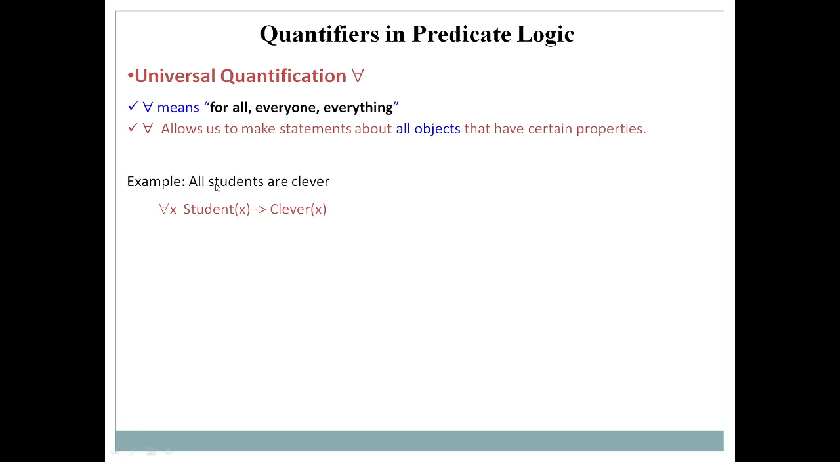Try to understand this statement: all students are clever. How to represent it? We make use of inverted A. We write: for all x, if x is a student, then x is clever, because we have written all students are clever. So this is how we represent a statement which describes all by using the universal quantifier, inverted A.